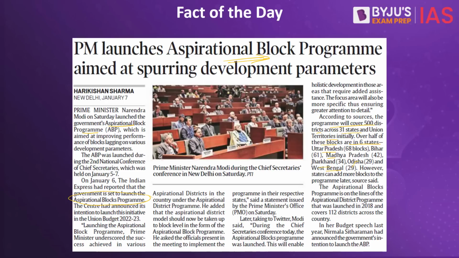And what is the significance? This will lead to holistic development of those areas that require additional assistance, and at the same time the focus area will also be more specific, thus ensuring greater attention to the detail. So they will identify what is the root cause of the backwardness of this particular block and give specific emphasis to the weaker areas in that particular block. It is this that we have to understand with respect to this topic.